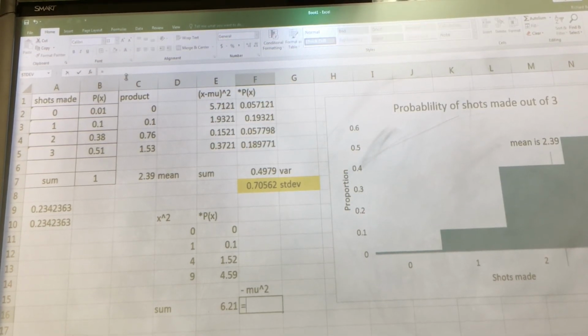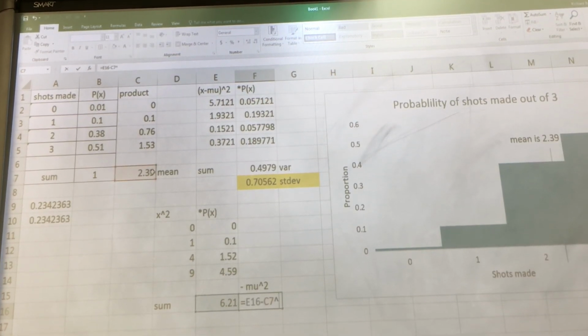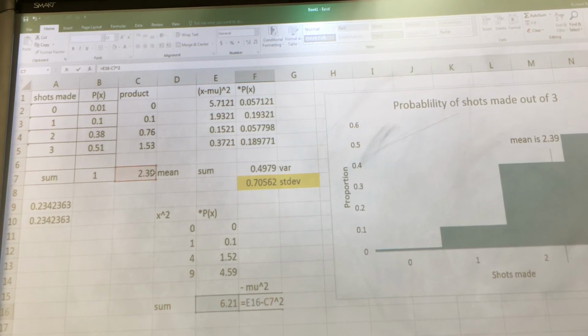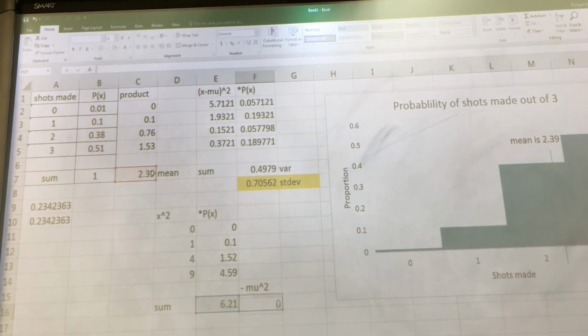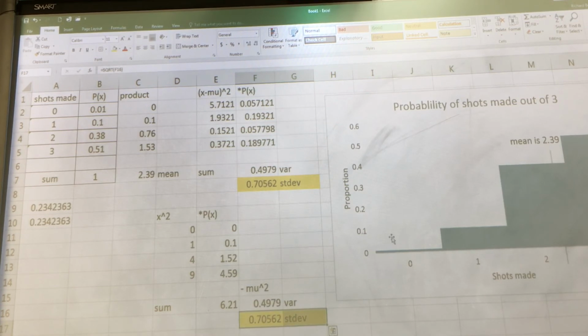I'm going to take 6.21, subtract this mean raised to the second power. What value does that give me? Variance. How do I get my standard deviation? Square root of the variance. And look at that. It didn't matter which method I used, I got it either way.